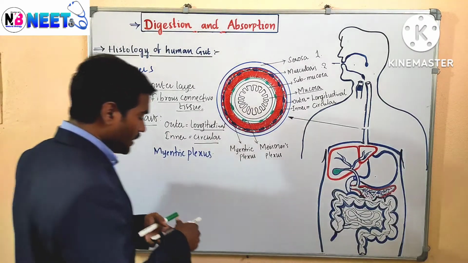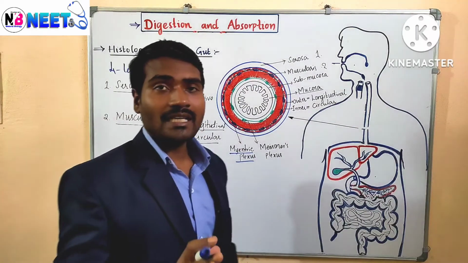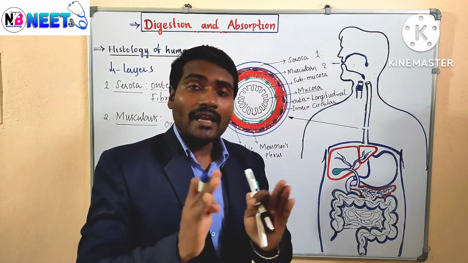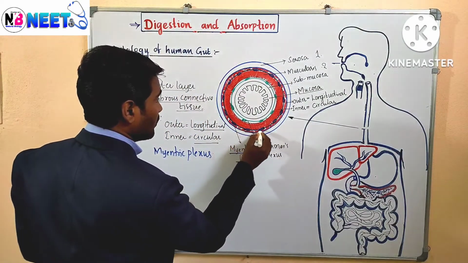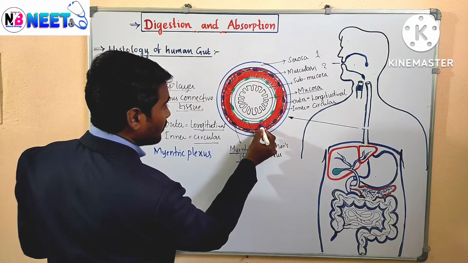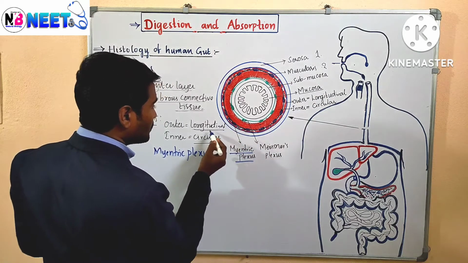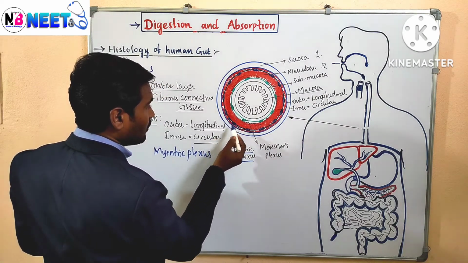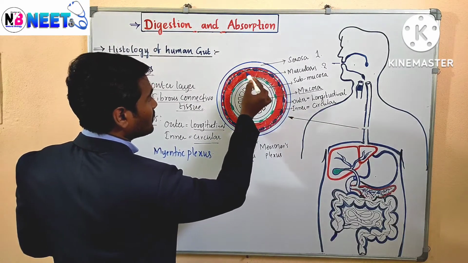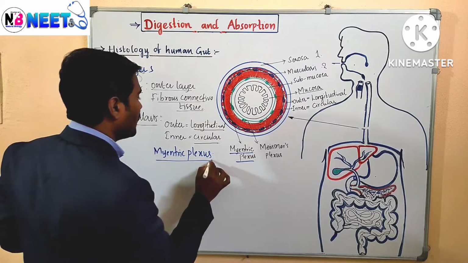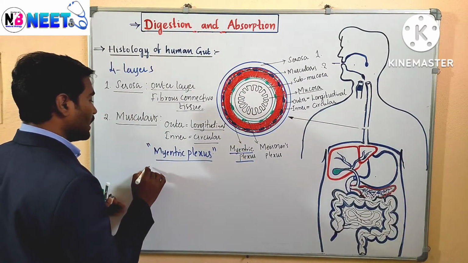Myenteric plexus, already here I have written myenteric plexus. Plexus is nothing but a network. Here a network of neurons is present, in this region between the inner circular and outer longitudinal muscularis. In between there is a network of neurons called the myenteric plexus, or it is also called as